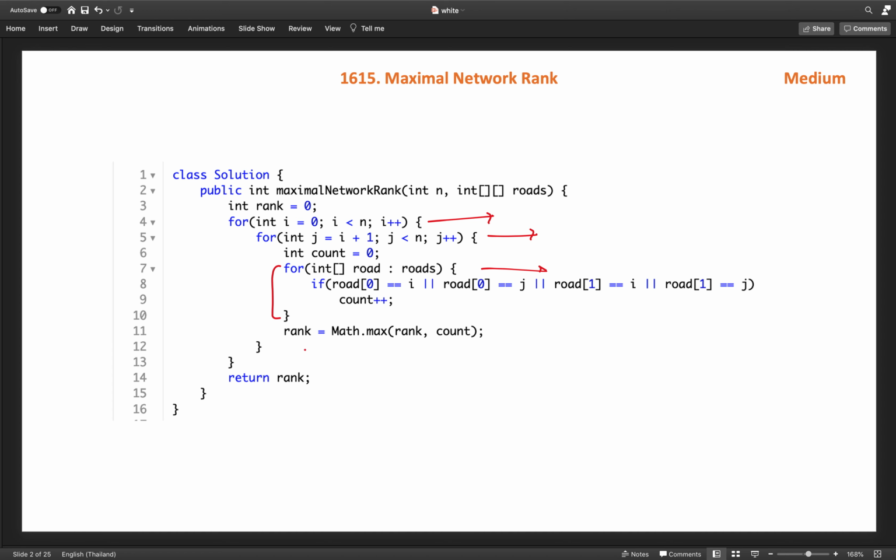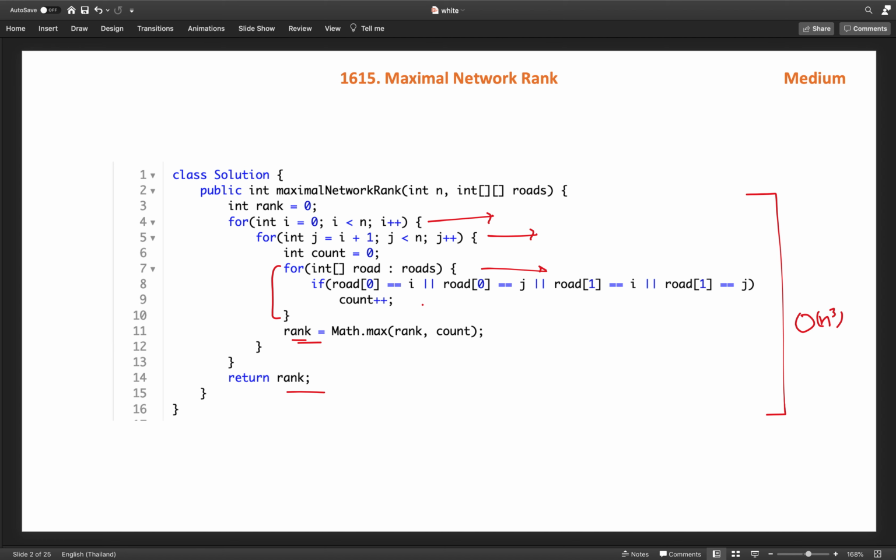After this loop we update the rank, which is our overall maximum rank, and return it. If you see, the time complexity of this solution will be O of n cubed, as we are running three nested for loops.